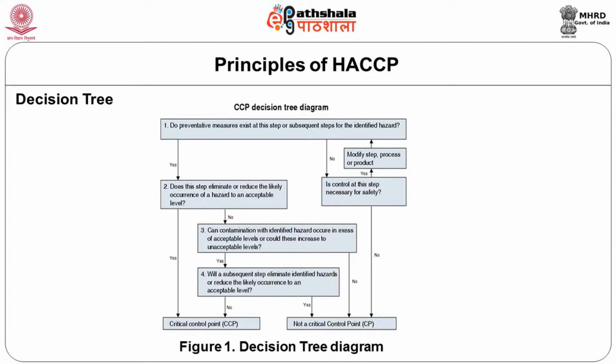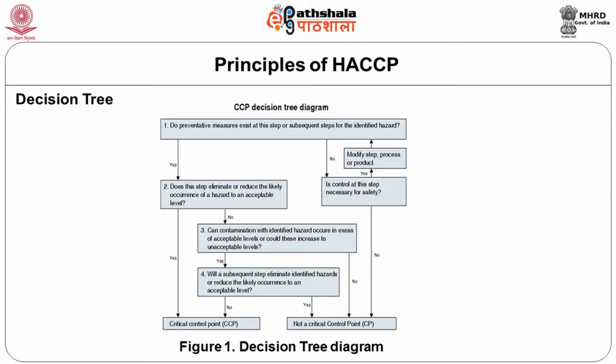Take for example, again, milk. For liquid milk, if a physical hazard is there, you may have put in a filter. After milking, you pass your milk through the filter, and this filter will take all physical hazards out of the milk. So, do preventive measures exist at this step or a subsequent step? Yes. If yes, does this step eliminate or reduce the likely occurrence of the hazard to an acceptable level? Yes, because we are talking about physical hazards. Then that becomes a critical control point. That means you should have a filter after milking that will control all physical hazards in milk.